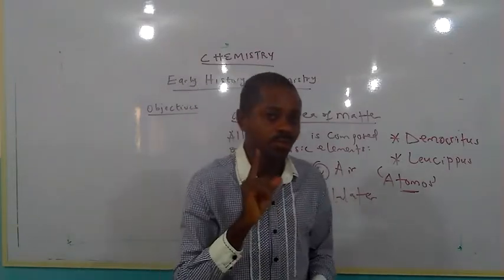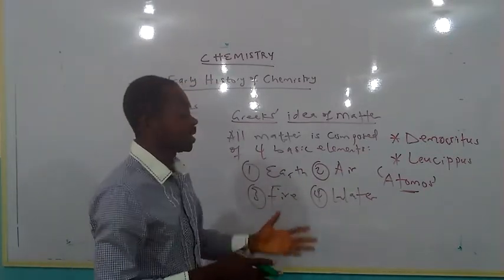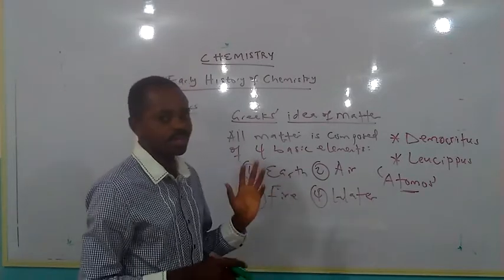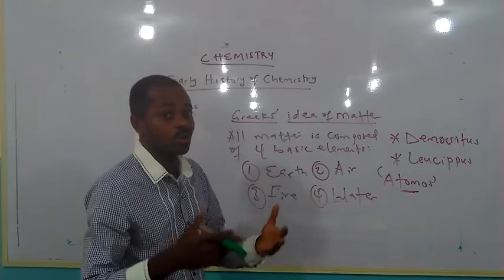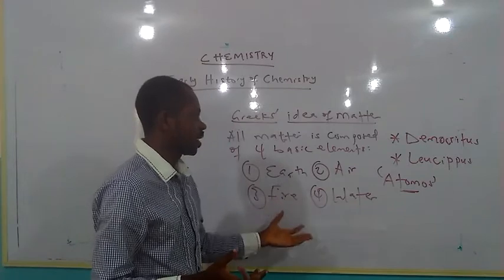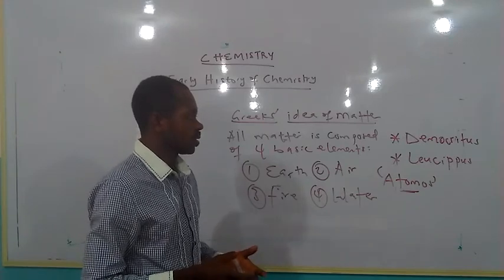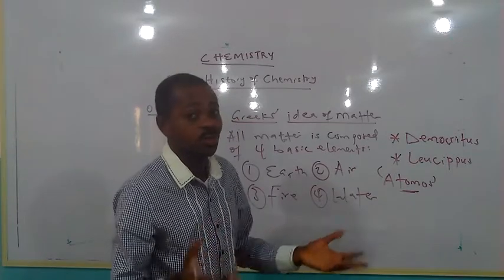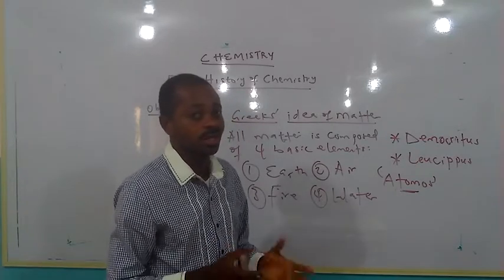So we have actually hit the first objective, the Greeks' idea of matter. Let's recap. They said that all matter is composed of 4 basic elements, and that these elements are the cause of why chemical reactions occur. These 4 basic elements are earth, air, fire, and water. Democritus of Ephesus, as well as Leucippus, supported the notion that all matter is made up of tiny indivisible particles known as atoms.